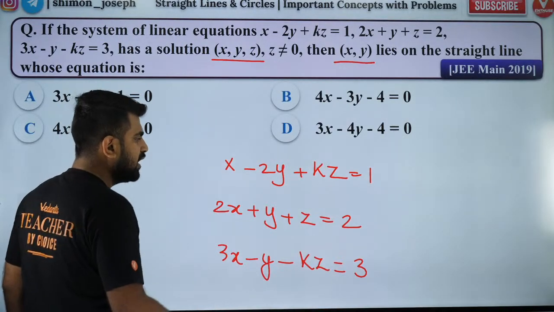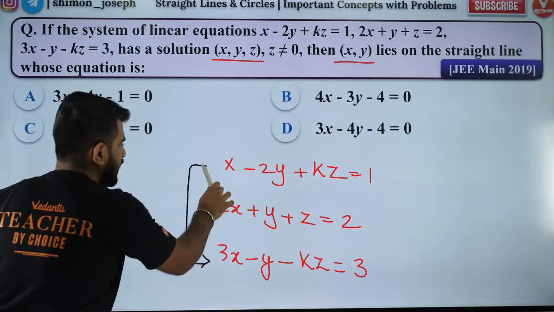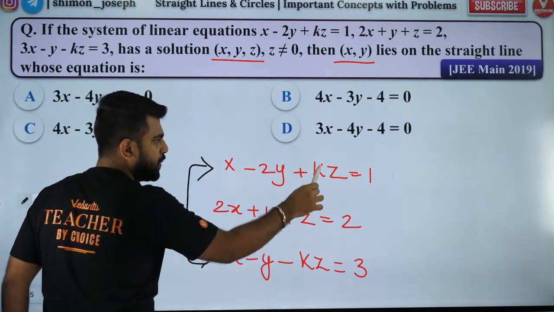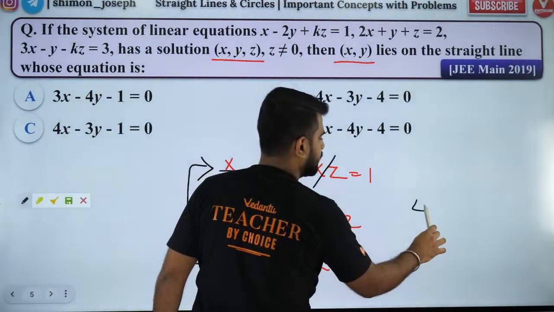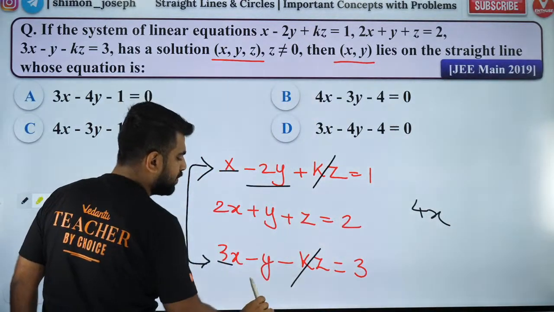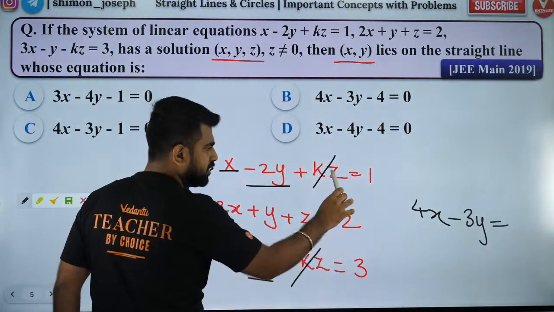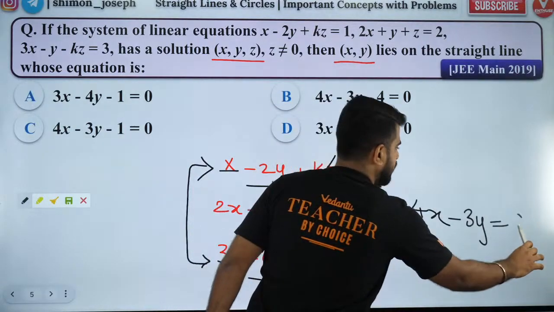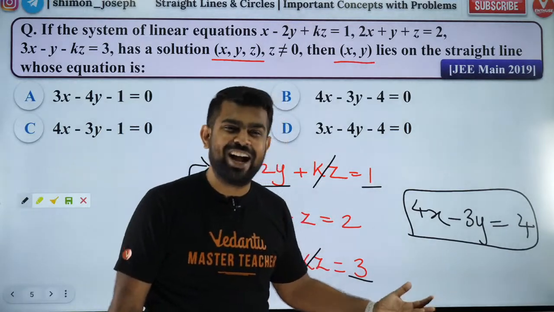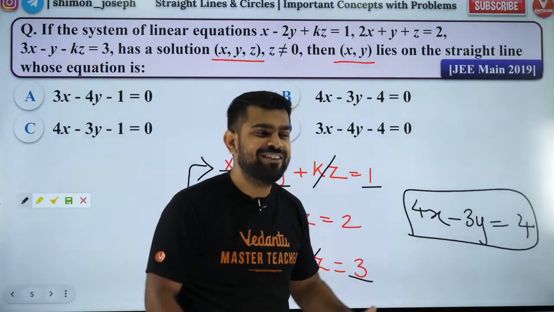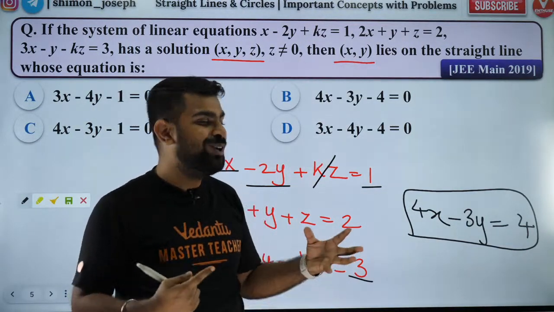Now I need to get rid of z. So can I add these 2 equations? Because if I add these 2 equations, kz will cancel. x plus 3x will become 4x, and then you'll have minus 2y minus y, which is minus 3y. And kz cancels, equal to 1 plus 3, which is 4. So now I got an equation solely in terms of x and y. I got rid of z. So this is my answer. Very easy. This is what we see in straight lines: manipulation.